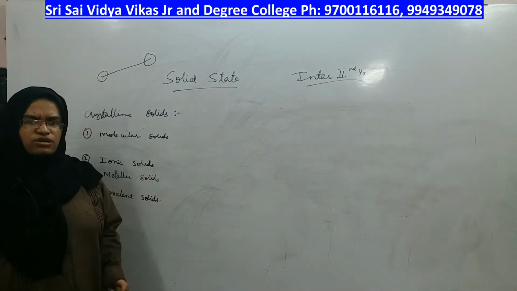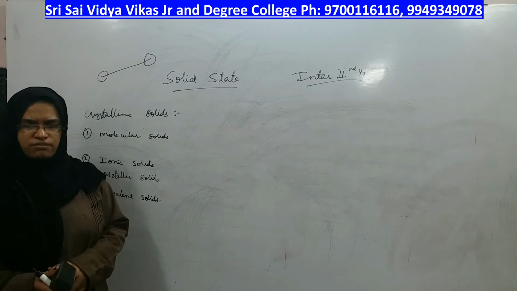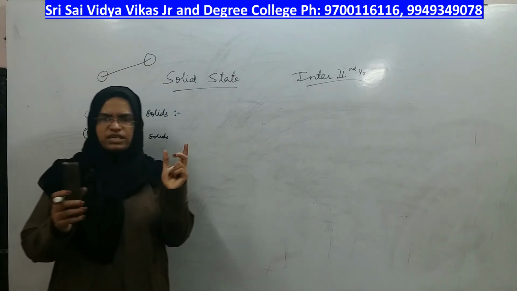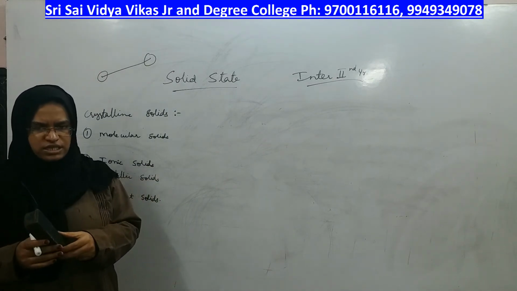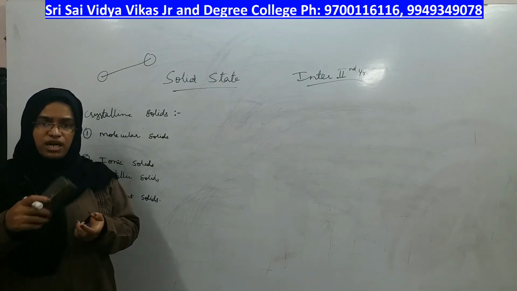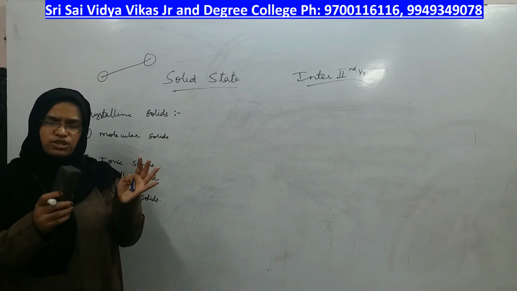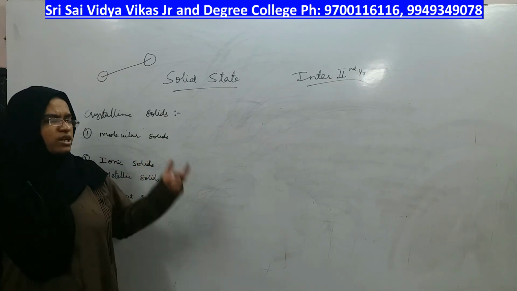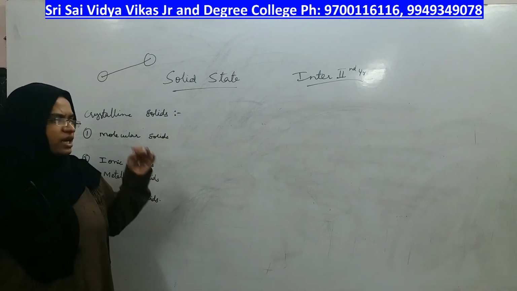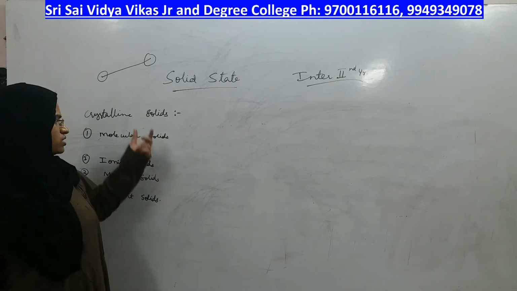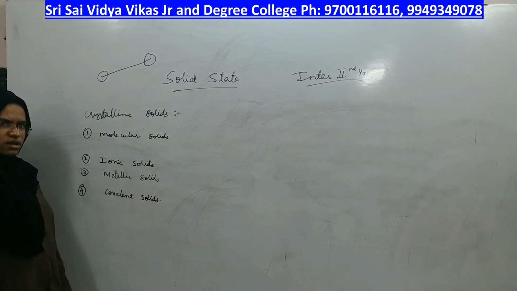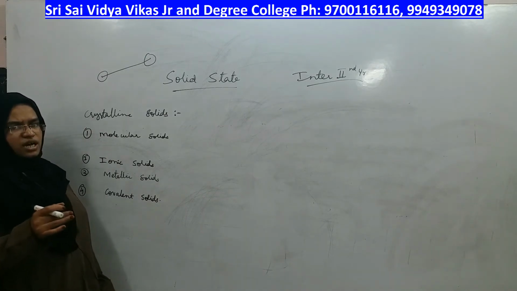So, in crystalline solids there are so many types of crystals, but are they all the same? No. There is a huge difference if you compare one crystal with another: how they look, how they behave when heated, how they behave when ground, all those properties are different for each type of crystal, right? So, let us classify crystalline solids depending on the inside of the crystal and even the outside of the crystal, right? Even though they look like crystals, the insides are different, right?